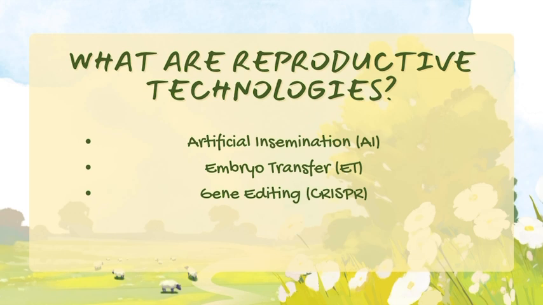Technology also raises important questions about animal welfare and its long-term effects on biodiversity. So in conclusion, reproductive technologies are vital in modern livestock management. They boost productivity and support sustainable farming practices.